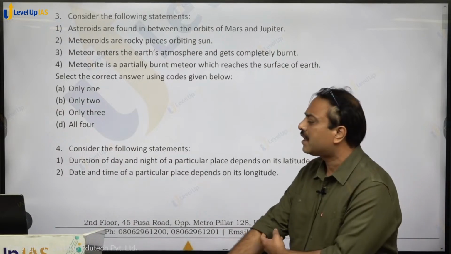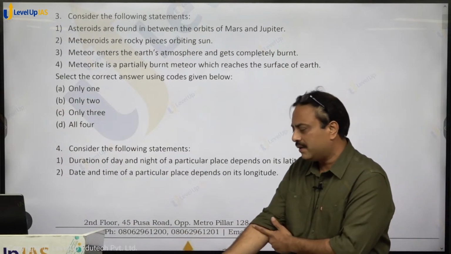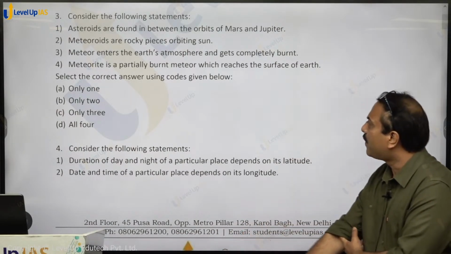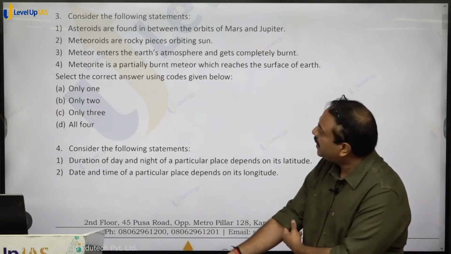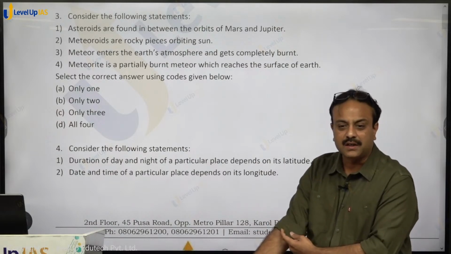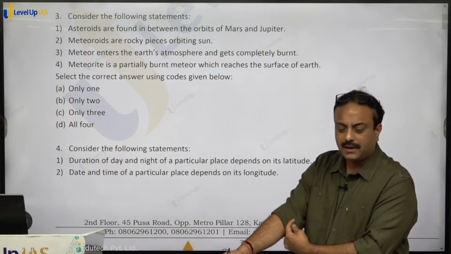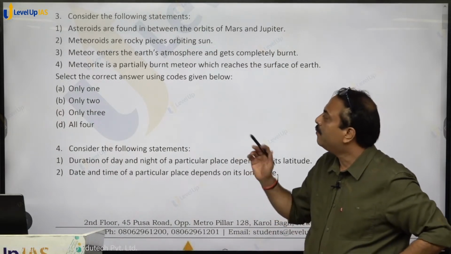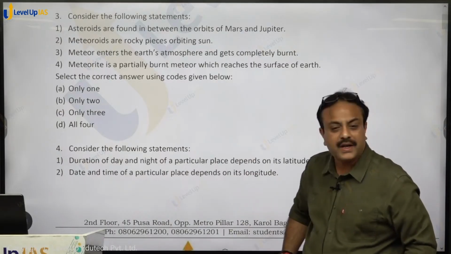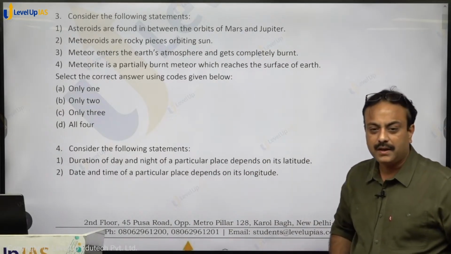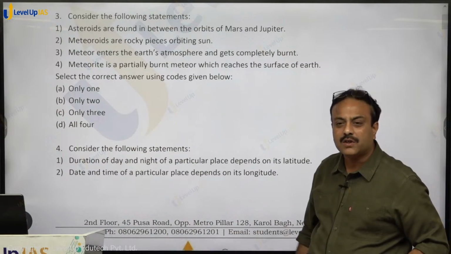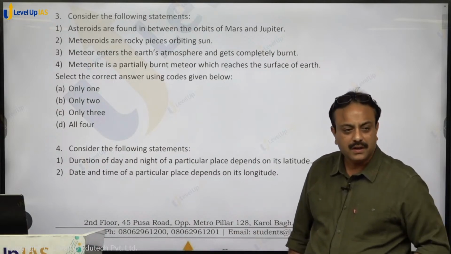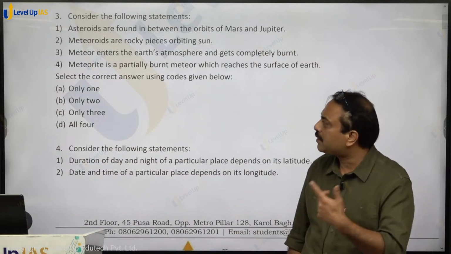Question number 3, consider the following statements. Statement number 1, asteroids are found in between the orbits of Mars and Jupiter. Meteoroids are the rocky pieces orbiting the sun. Meteor enters the Earth's atmosphere and gets completely burnt. If it is not completely burnt, it reaches the surface of Earth and then it is called as a meteorite. Have a look at the 4 statements.